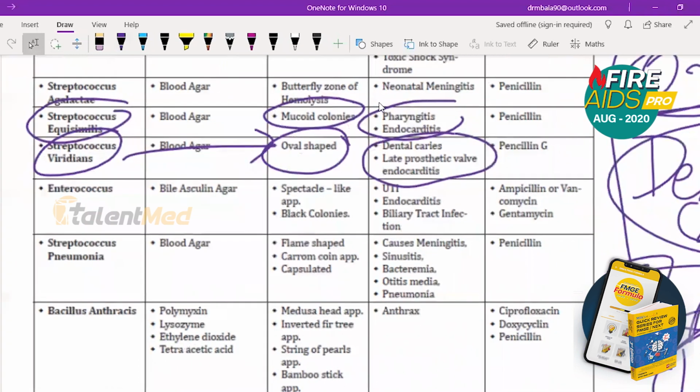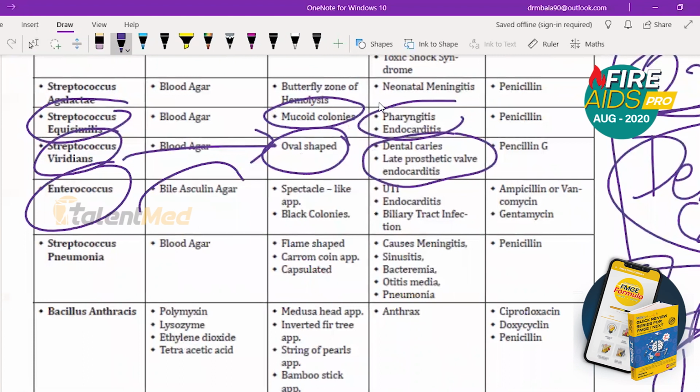Then comes Enterococcus. So Enterococcus, bile esculin agar is used. Spectacle-like appearance and black colonies are seen. Biliary tract infection is seen. Endocarditis and UTI are seen. So I want you to remember